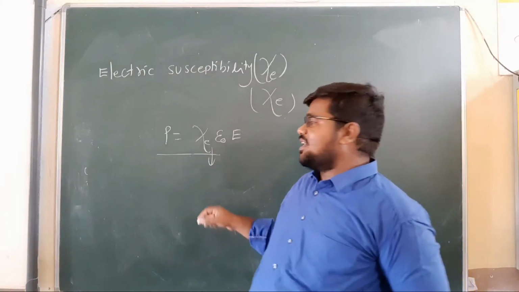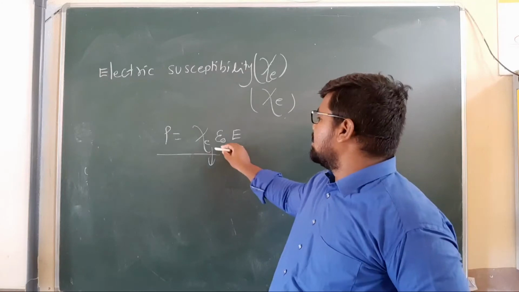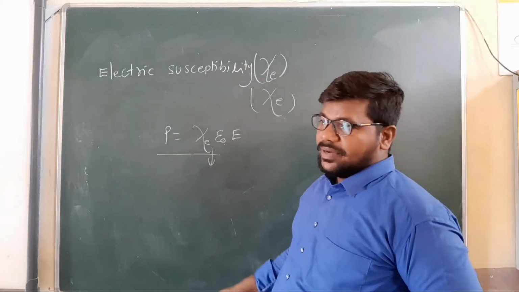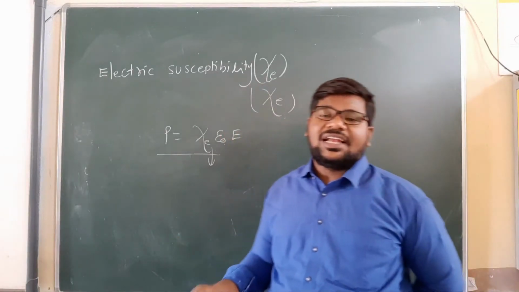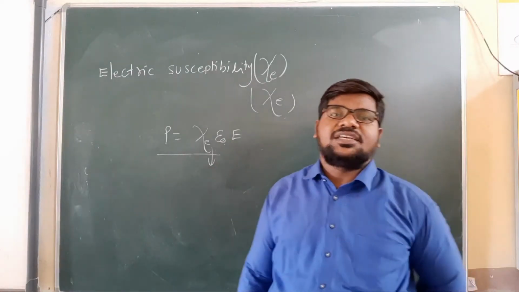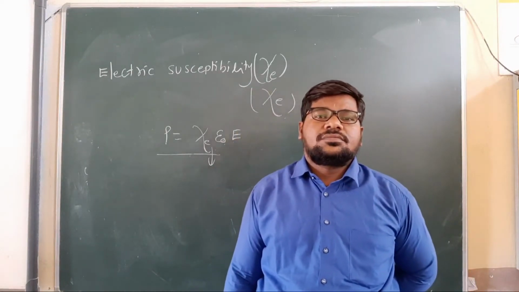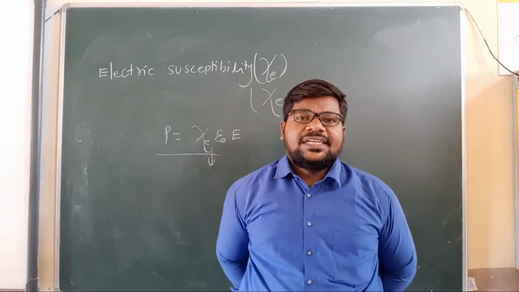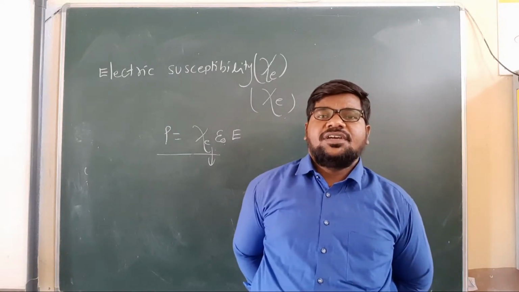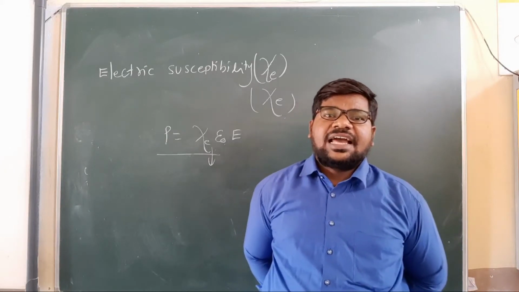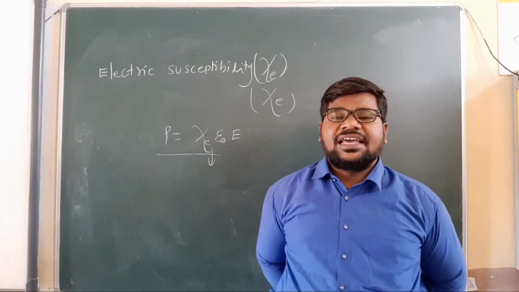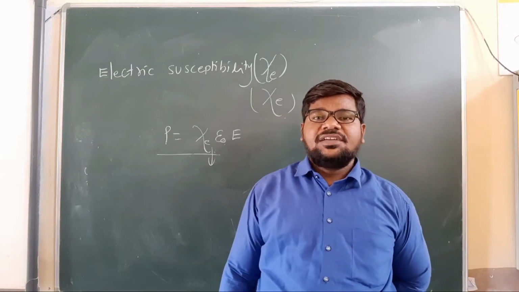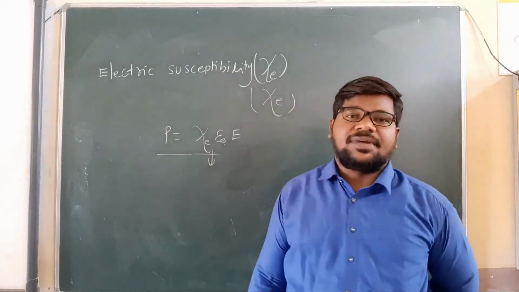It is dimensionless and unitless, because Xi is equal to P by epsilon naught E. Here, by cancellation of units, we get a unitless quantity, my dear children. It describes the electrical behavior of a dielectric. So this electric susceptibility value is different for different dielectrics, my children.